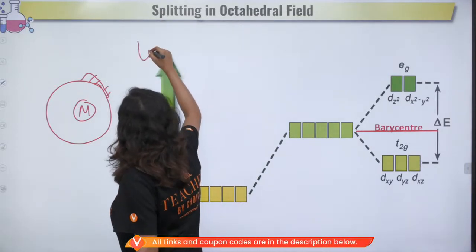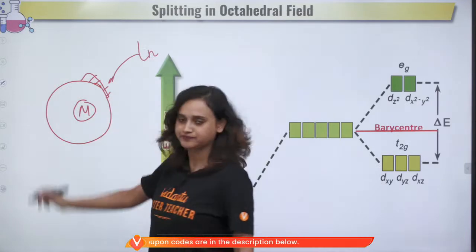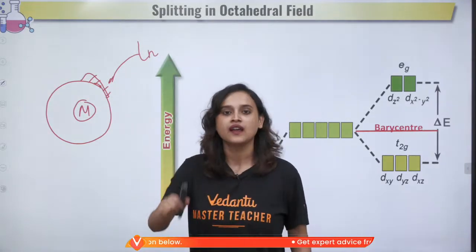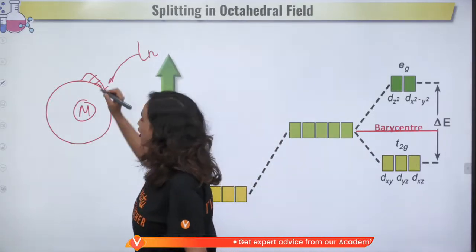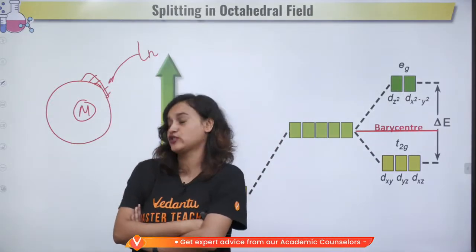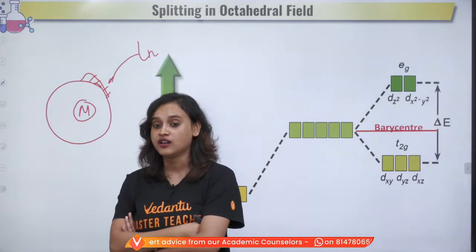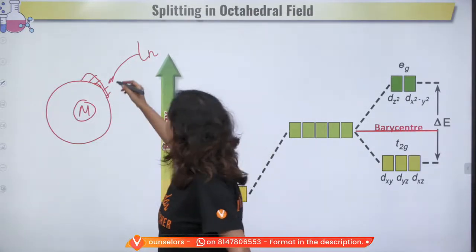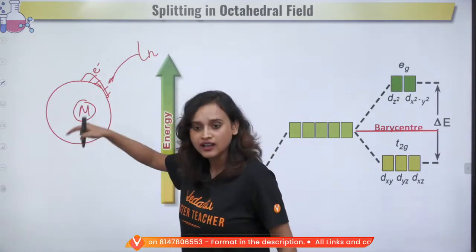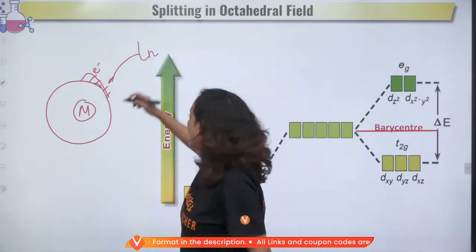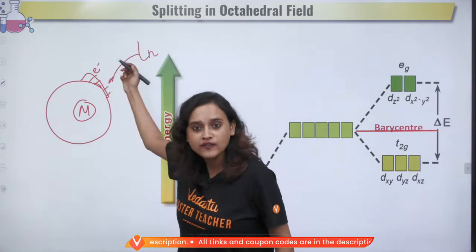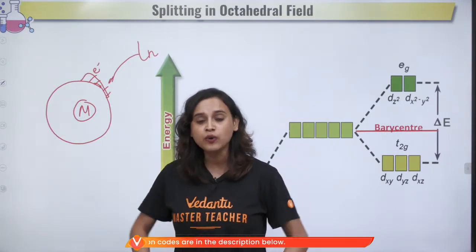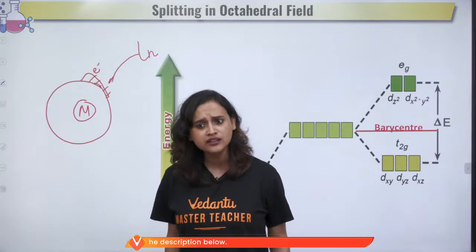Now, let's say that the ligand is approaching here. Now tell me, do you think that all of them are going to be very happy and nonchalant? Like, so what if somebody is coming? Big deal, why am I bothered? I will be bothered. These guys also have electrons, and the ligand is also going to approach. Obviously there will be some repulsion and they're not going to like everyone from that whole family equally, correct?